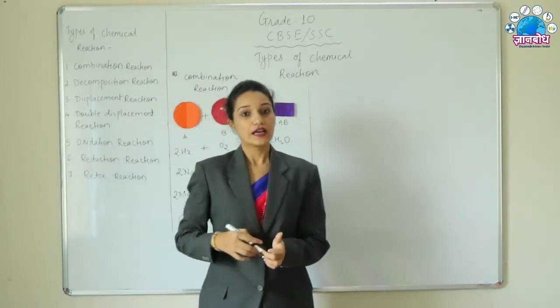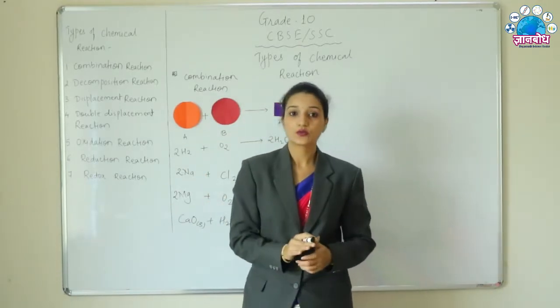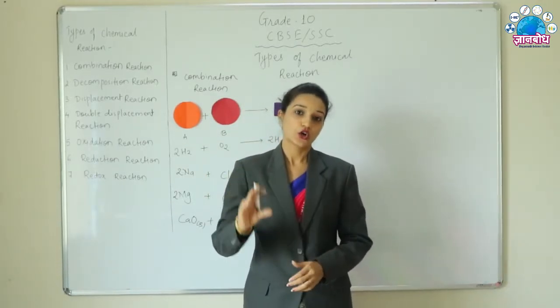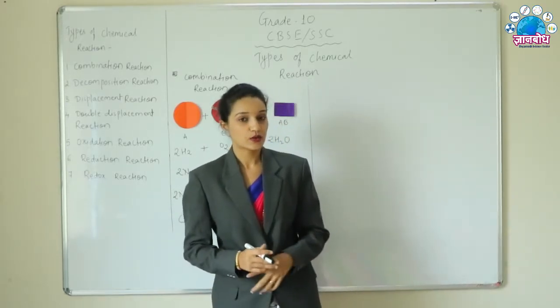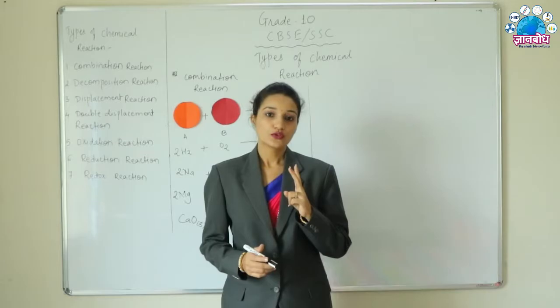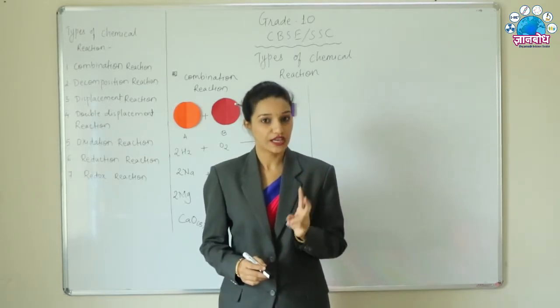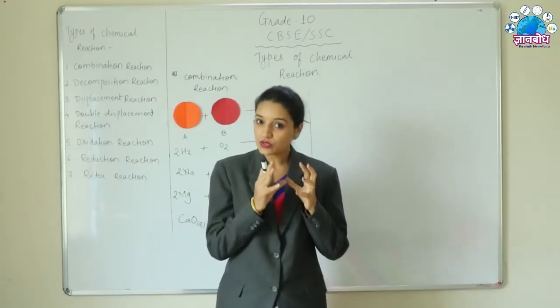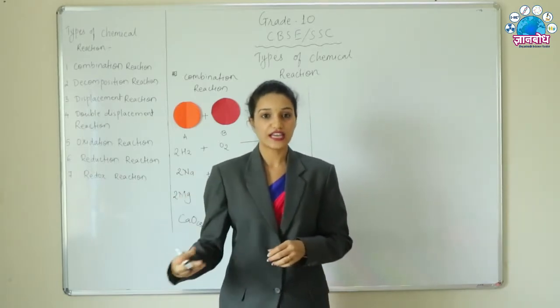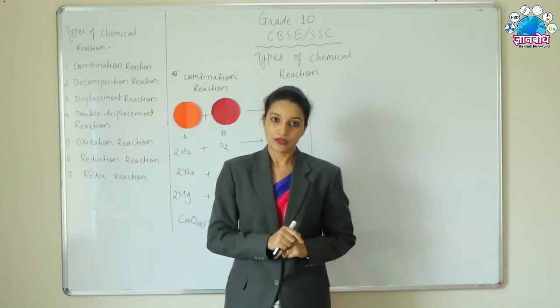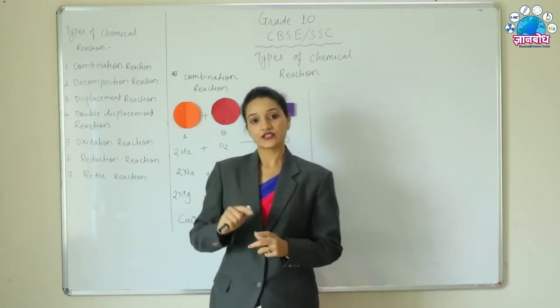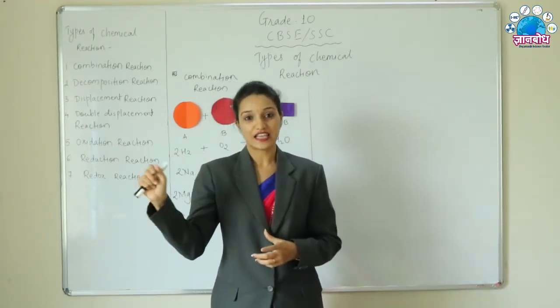Now all these examples explain what a combination reaction is. The base of a combination reaction is when 2 compounds or 2 elements or any 2 components, reactants, react with each other, they produce only one compound. Therefore this reaction is also called a synthesis reaction.